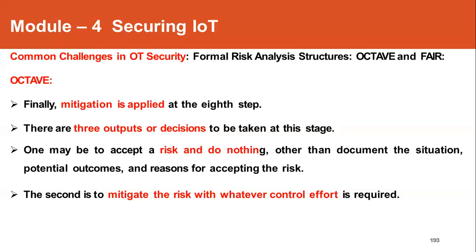So that can be done. So mitigating means where the problem has occurred, that can be identified and rectified.